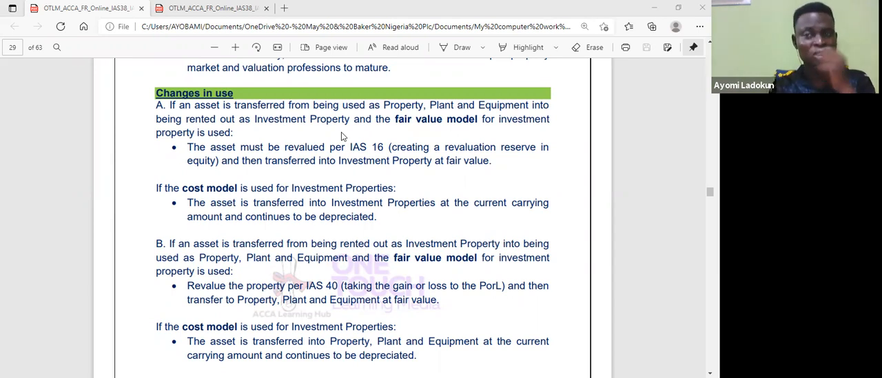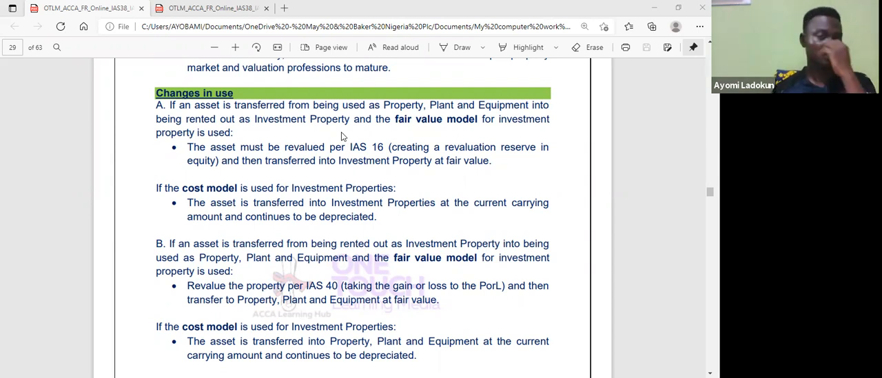They also talked about depreciation. Remember, if I revalue an asset under IAS 16, I continue to depreciate. But when I revalue an asset under investment property, fair value, I don't depreciate. So those are the issues that we were able to deal with in our last class. So we stopped at changes in use.